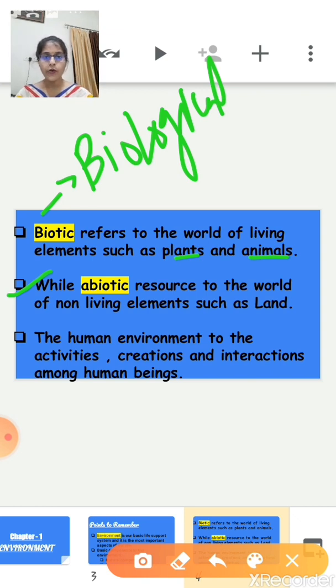Now next one is the human environment. The human environment refers to the activities, creation, and interaction among human beings. This includes not only roads and buildings, but it also includes social, economic, and political conditions. So, is it clear? Natural components are further divided into two. First one is the biotic, and the second one is the abiotic. Biotic means living elements, and abiotic means the non-living elements.